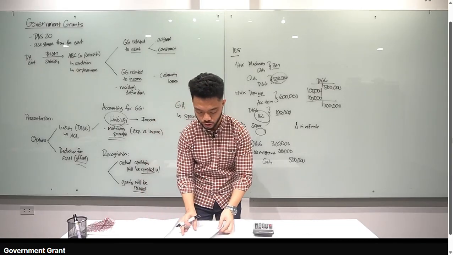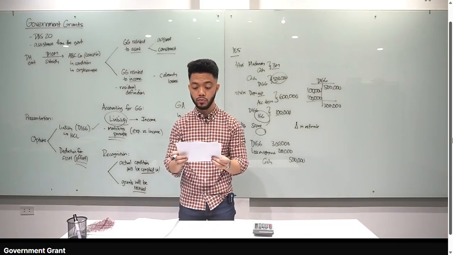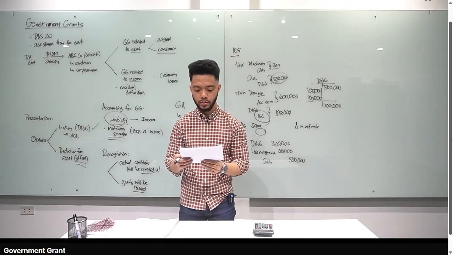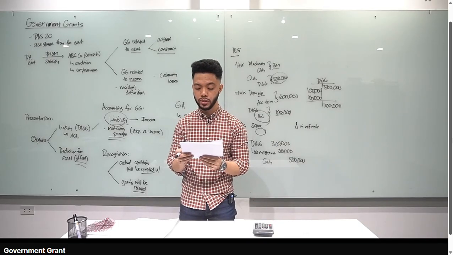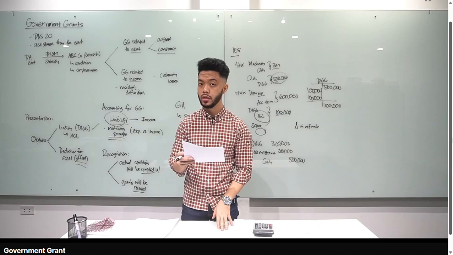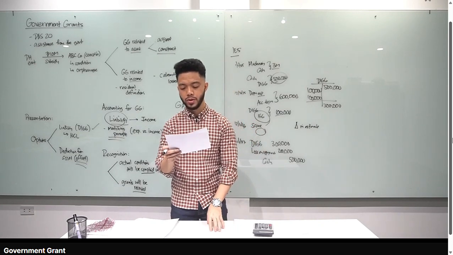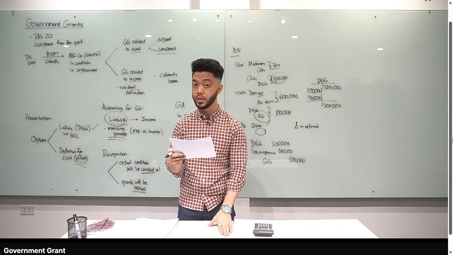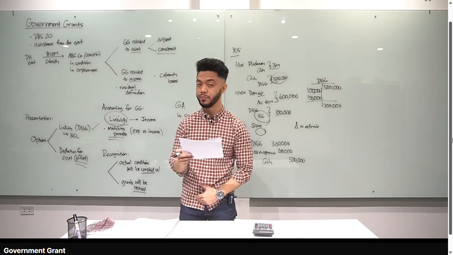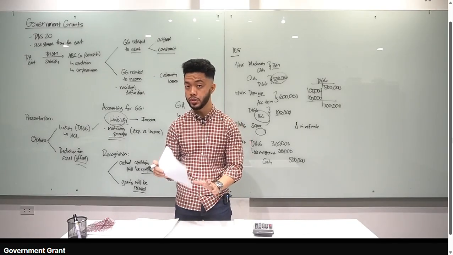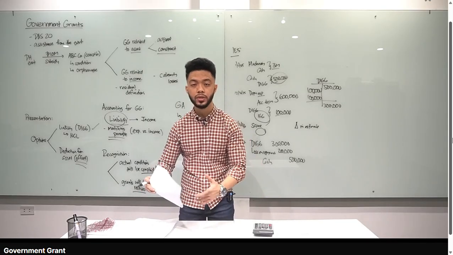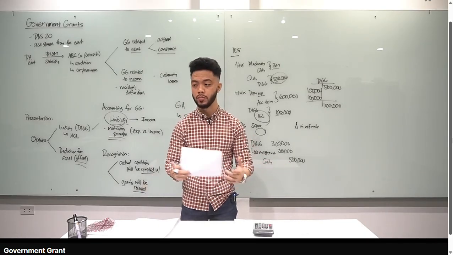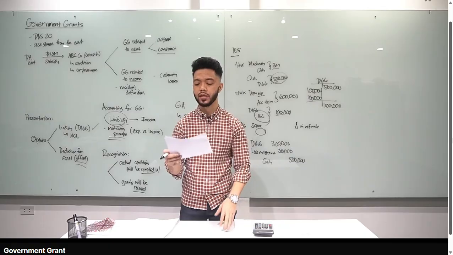Number 8, which is incorrect concerning recognition of government grant as income. A. Grants in recognition of specific expenses should be recognized as income over the period of related expenses. Yes. Matching principle. B, grants related to depreciable assets should be recognized as income over the periods and in proportion to the depreciation. Yes. Di-divide natin by the useful life. And sabi ko sa inyo, kapag straight line yung depreciation, straight line din yung recognition. Pag double declining, double declining din yung recognition ng income. Pag SYD, SYD din. Ima-match natin sila.